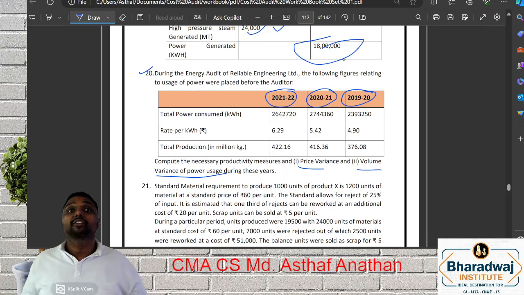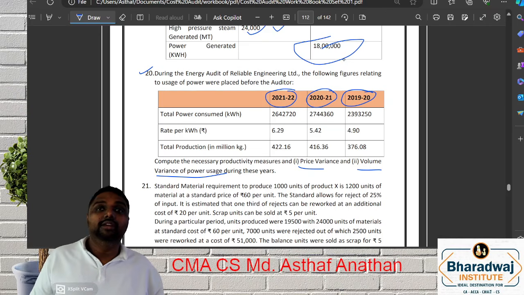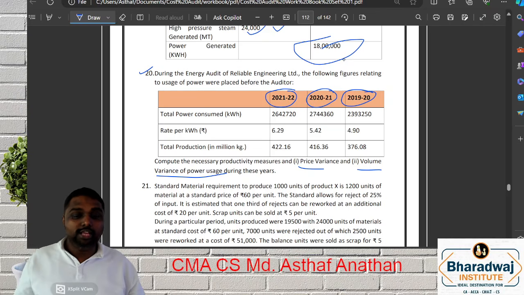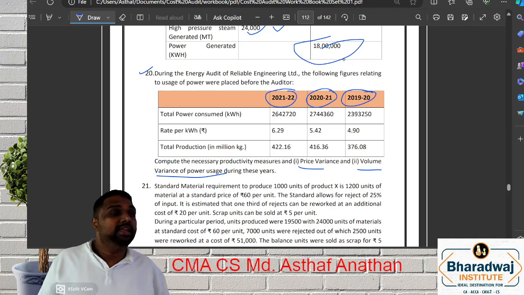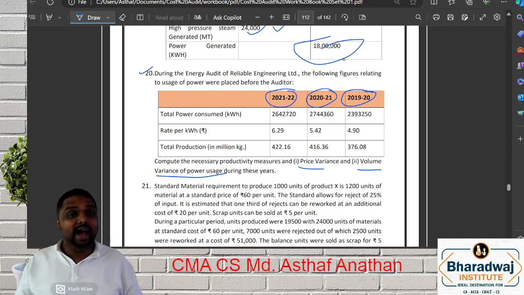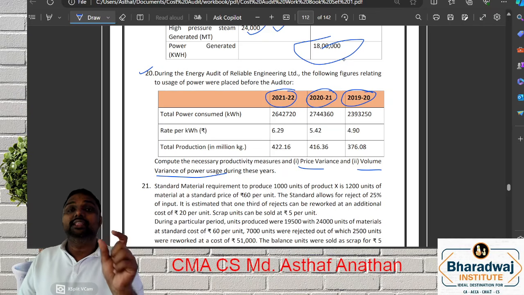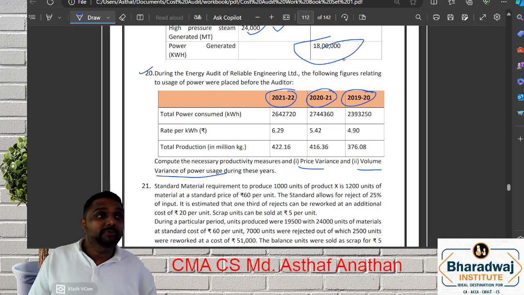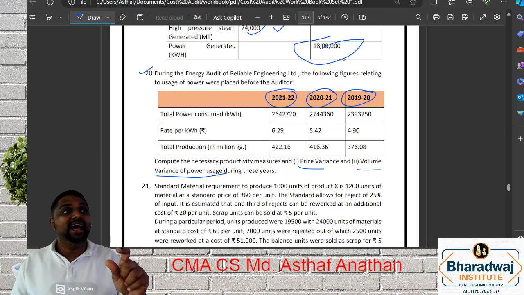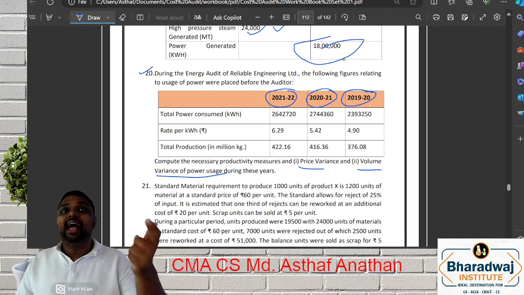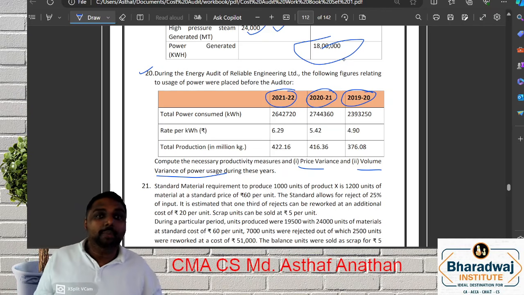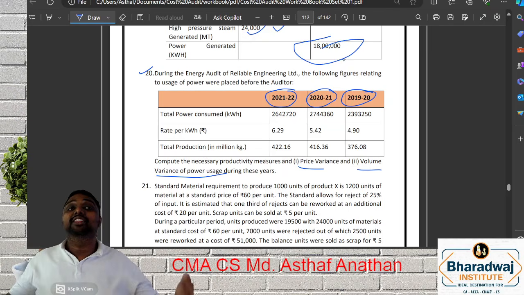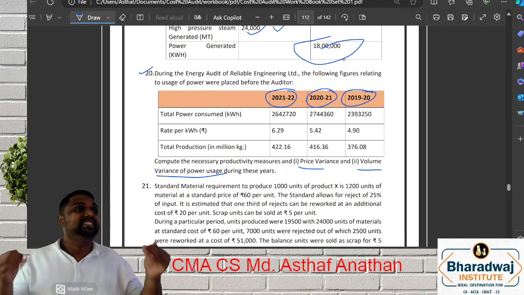You know variance analysis. You might have learned it in your group 3 or maybe in your intermediate also. What is price variance? Price variance is nothing but the change between the actual price and standard price. Volume variance is the change between the standard quantity and actual quantity. So, my dear friends, I would like to ask you one simple question: is there anything special mentioned as standard in the question?